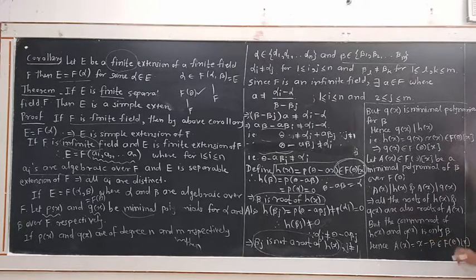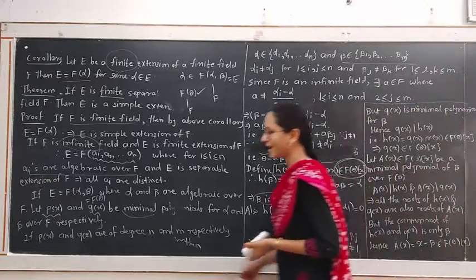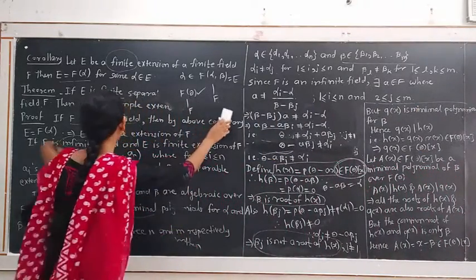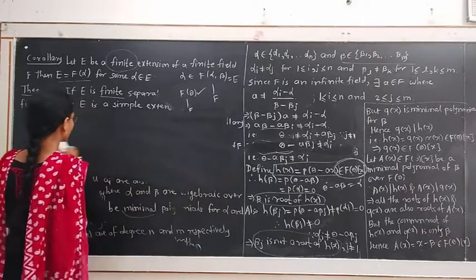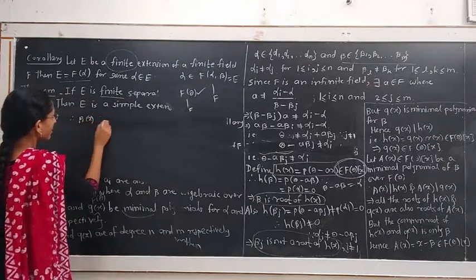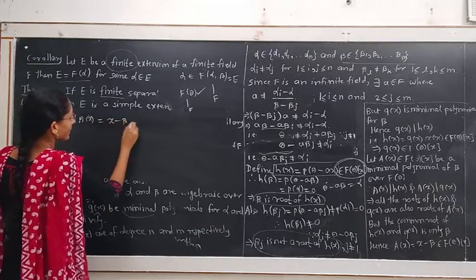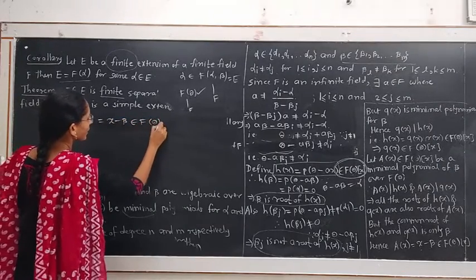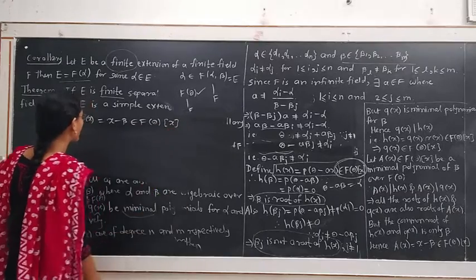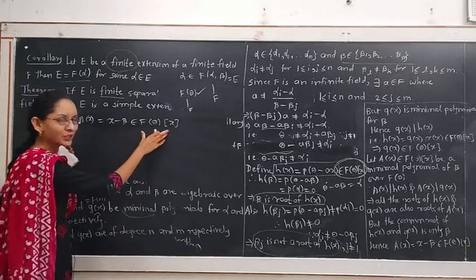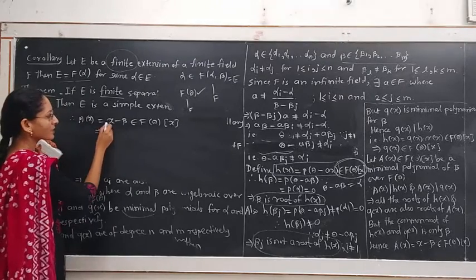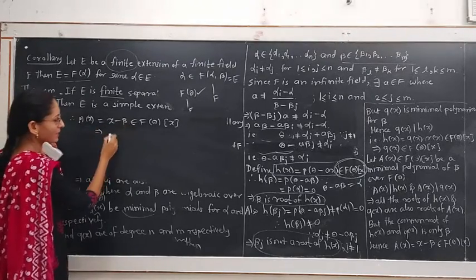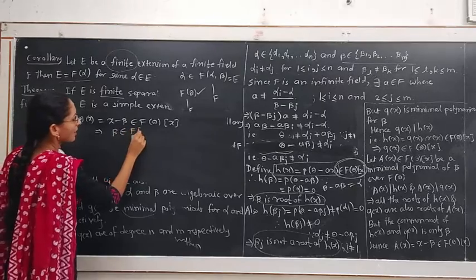X minus beta belongs to f theta of x. Therefore, ax is in the form of x minus beta. Ax is in the form of x minus beta belongs to f theta of x, as this polynomial has coefficients from f theta of x, which are the coefficients 1 and minus beta. Hence beta belongs to f theta of x.